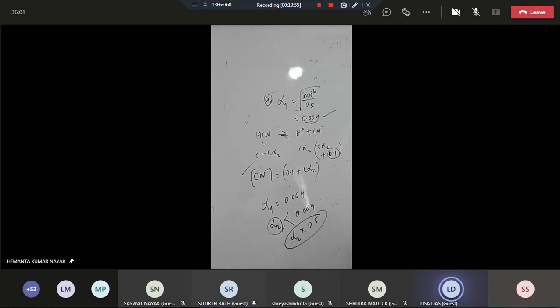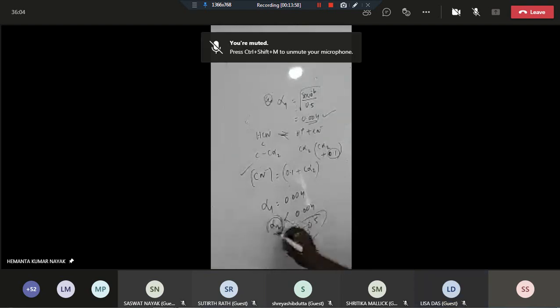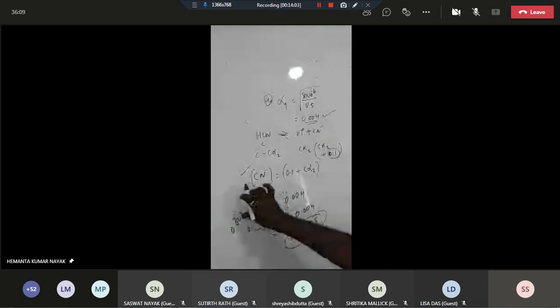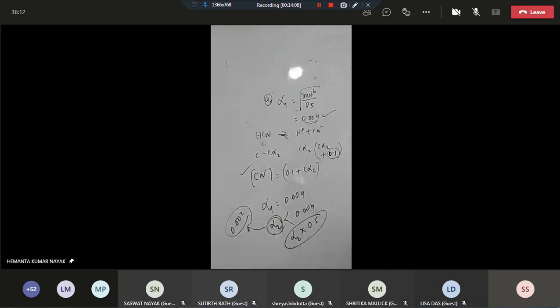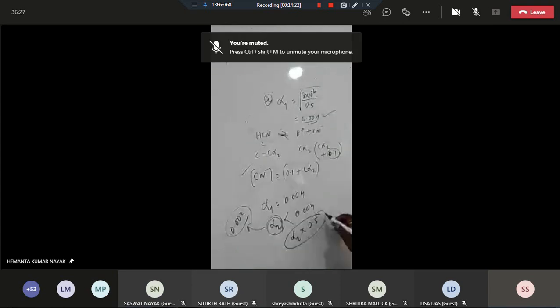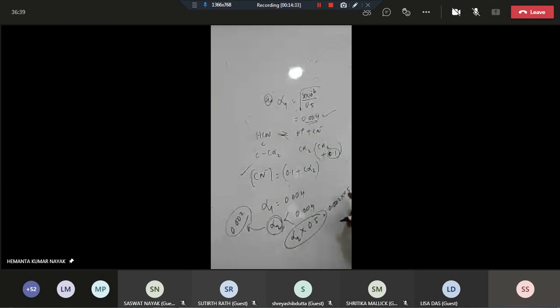Let's say this value is 0.002, which is less than 0.004. Correct? We don't know what α2 is, let us find out that value. Let's assume the value of α2 is 0.002. The product of 0.002 with 0.5, what will it be? Tell me, 0.002 into 0.5. This product is 2 into 10 power minus 3 times 0.5.